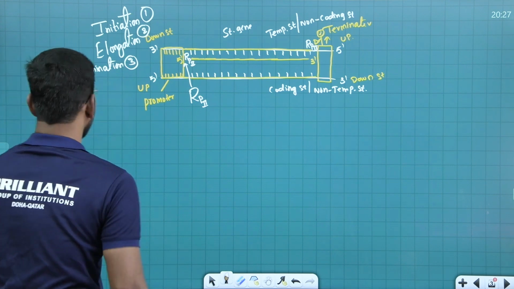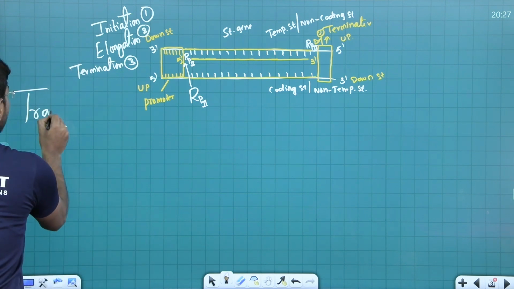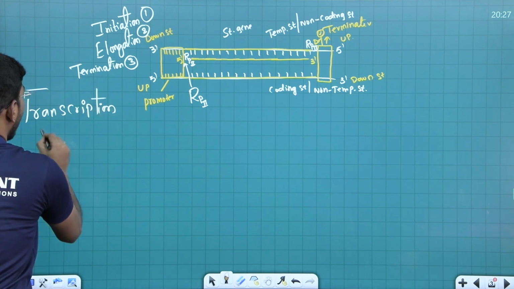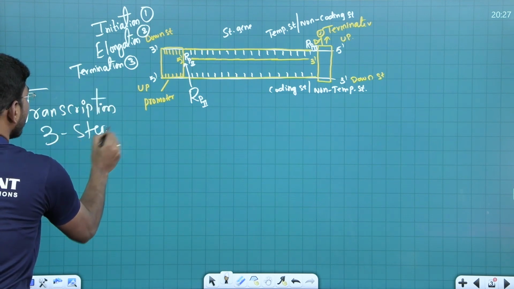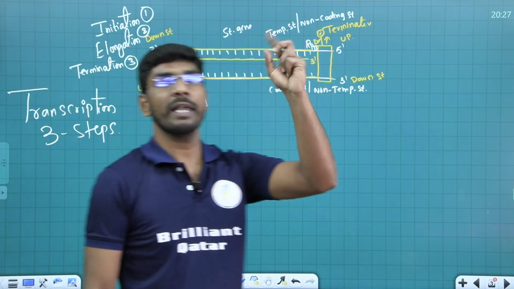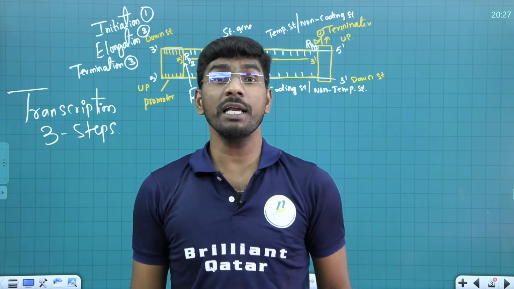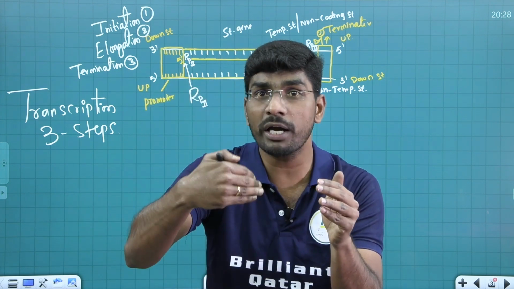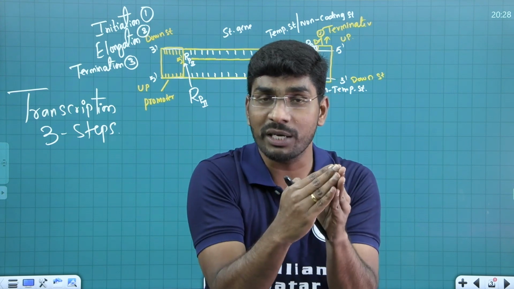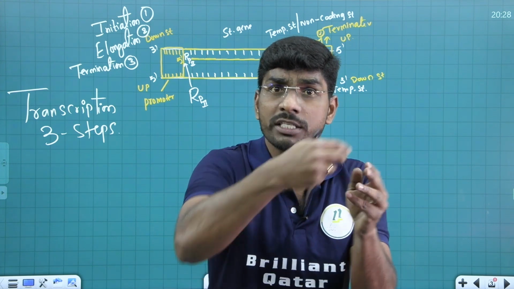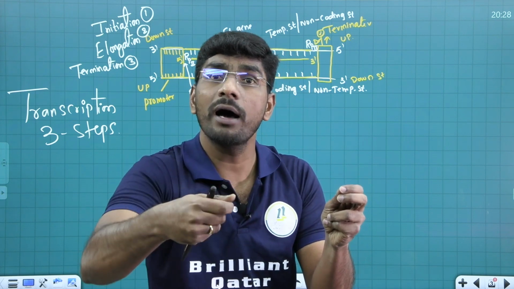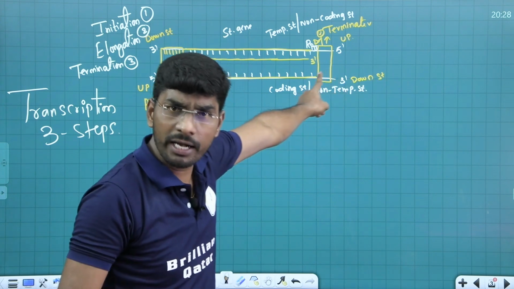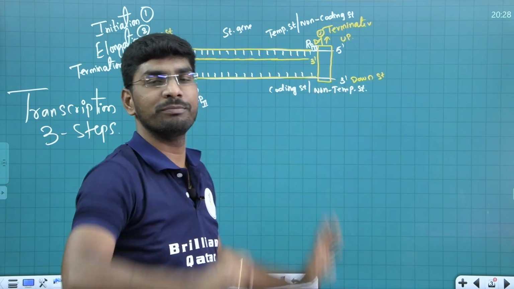So tell me all of you students, in the transcription process, 3 steps are there. What are they? Initiation, elongation, termination. In initiation, RNA polymerase II enzyme binds to the promoter sequence, and in elongation, it starts to synthesize the new RNA. From which prime to which prime, student? 5' to 3'. Sir, is this our RNA? Is this our mRNA? No.